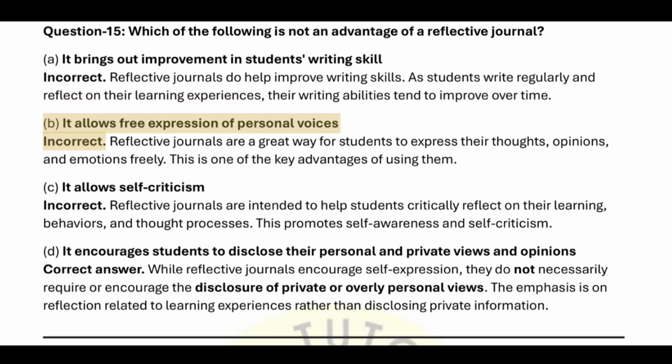B. It allows free expression of personal voices. Incorrect. Reflective journals are a great way for students to express their thoughts, opinions, and emotions freely. This is one of the key advantages of using them. C. It allows self-criticism. Incorrect. Reflective journals are intended to help students critically reflect on their learning, behaviors, and thought processes. This promotes self-awareness and self-criticism.